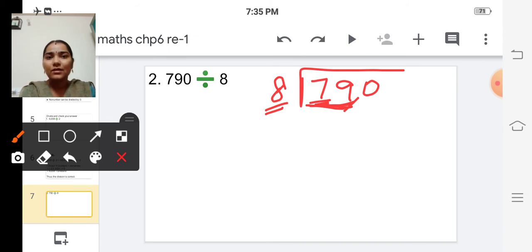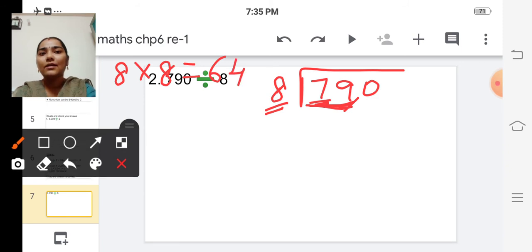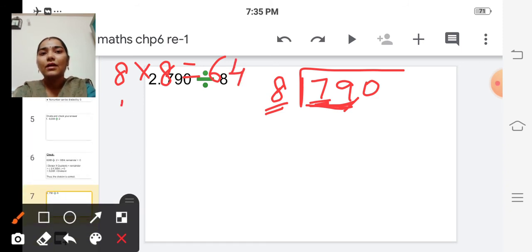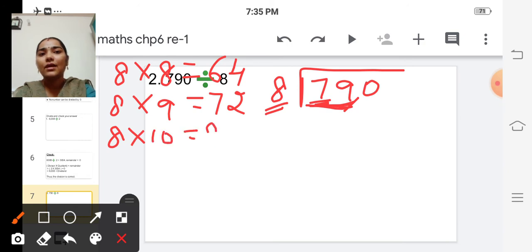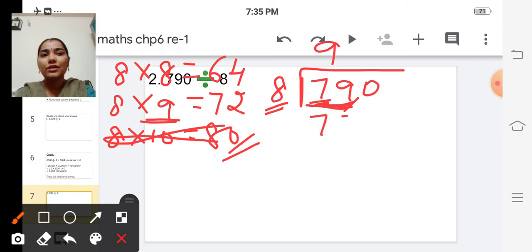So see, 8 8s are 64 and 8 9s are 72 and 8 10s are 80. So 80 is beyond 79. So we cannot take 10 times. So we shall take 9 times. Okay. So write the 9 in the quotient and 72 here.